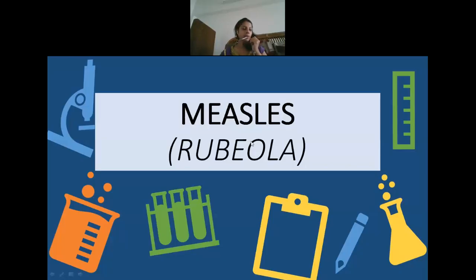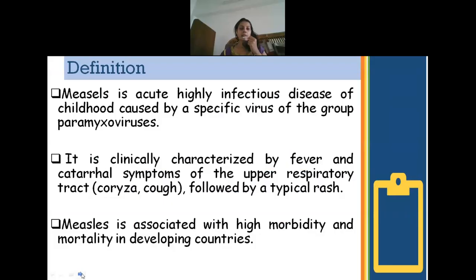First topic that we are going to start now in communicable diseases is measles. Measles is also referred to as rubella. Now, measles is a very highly infectious disease and it is usually seen in children and it is caused by a virus that is called paramyxovirus.